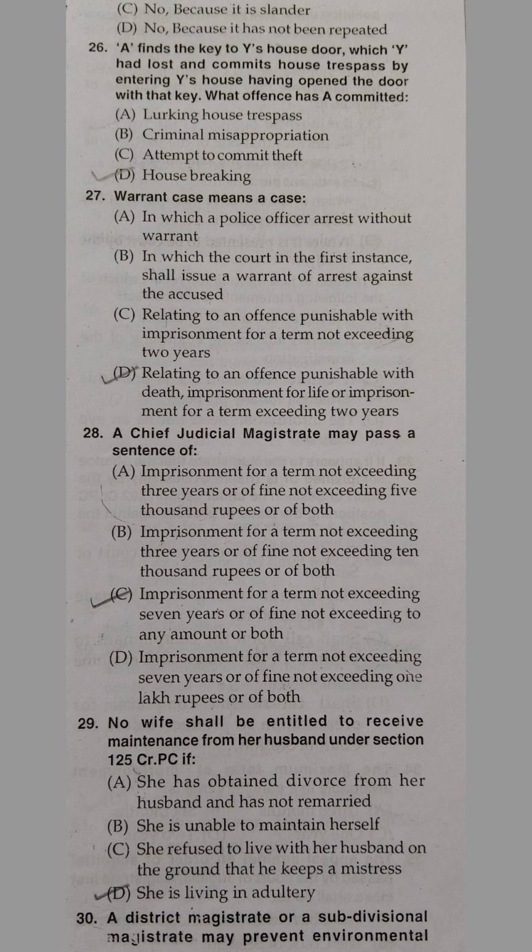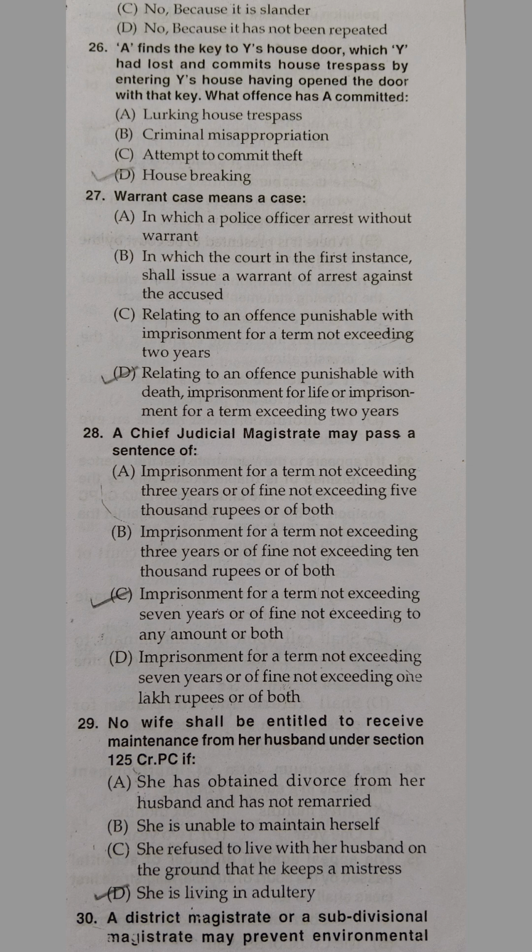And the correct answer is C. For this, you can refer to section 29 subclause 1 of Criminal Procedure Code.